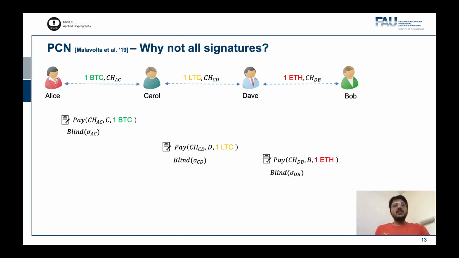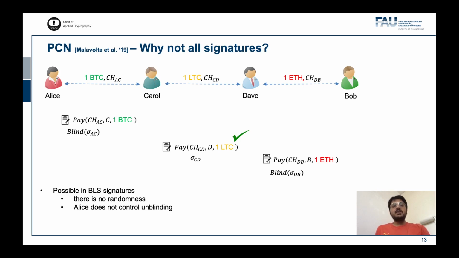However, in some cases like BLS signatures, where the signatures are unique and there is no randomness, without the initiation of Alice, Carol and Dave can themselves unblind their payment signatures. And Carol, as a result, can do so for the payment from Alice. This effectively means that Alice has paid Dave and not Bob. In other words, the payment does not reach Bob.